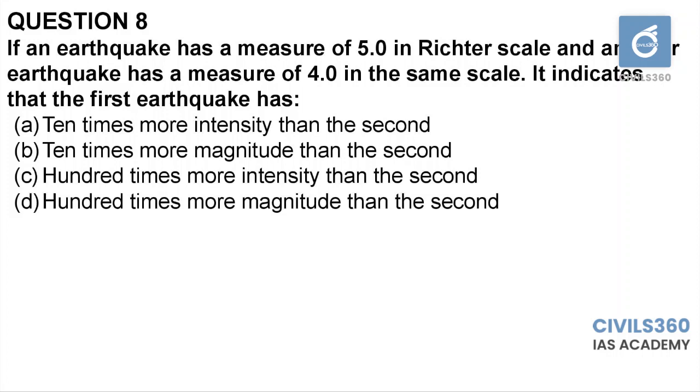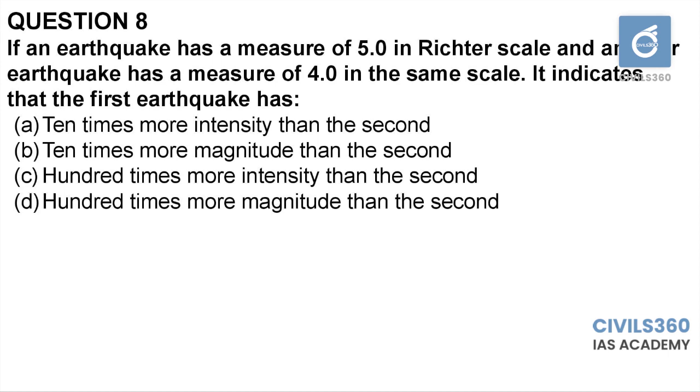Question number 8. If an earthquake has a measure of 5.0 on the Richter scale and another earthquake has a measure of 4.0 on the same scale, it indicates that the first earthquake has: option A, 10 times more intensity than the second; option B, 10 times more magnitude than the second; option C, 100 times more intensity than the second; option D, 100 times more magnitude than the second.